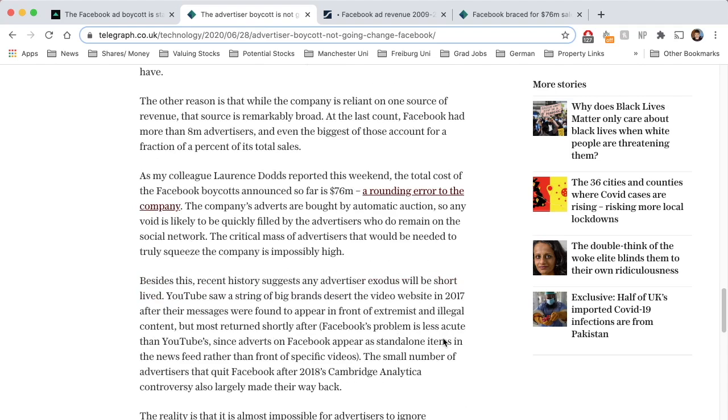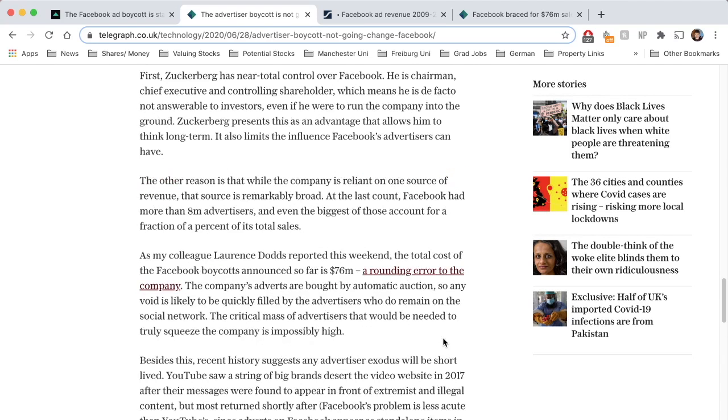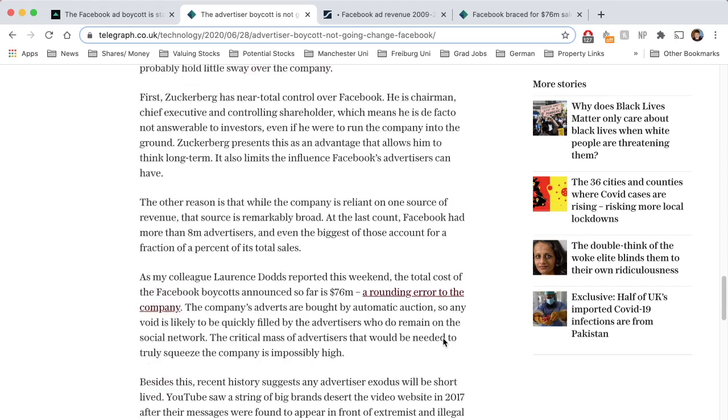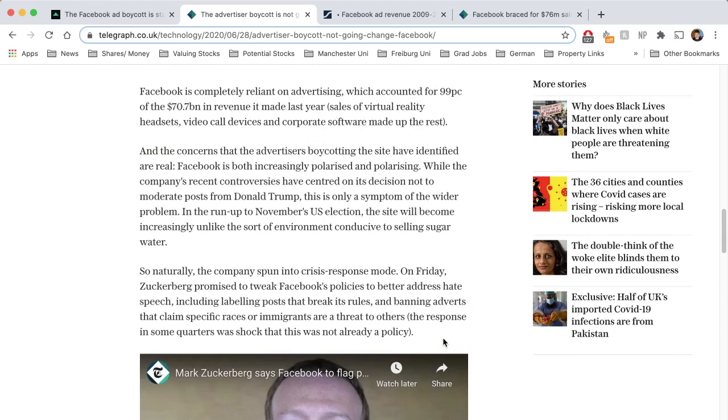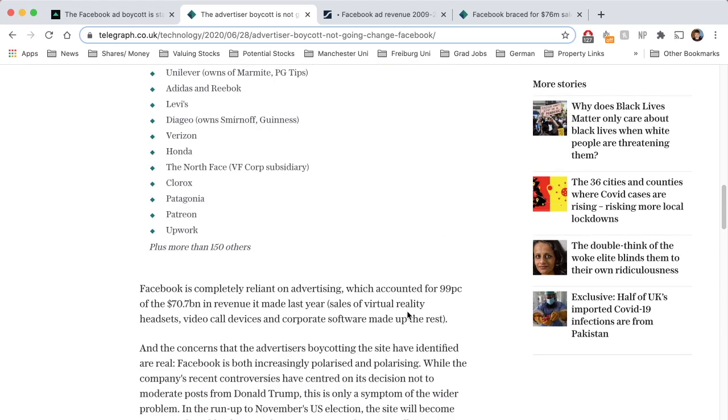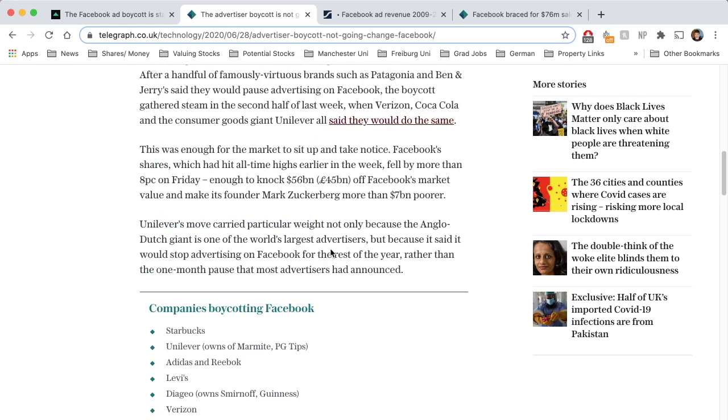So I think for the stock to drop 8% and knock off $56 billion worth of value for the company is probably an overreaction. I would personally expect it to drop a little bit, because obviously it's concerning, but not to that extent.